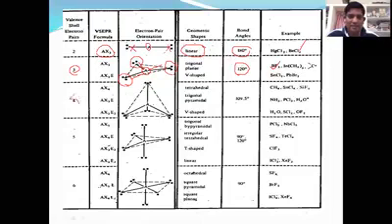Now I'm taking the third example, which is AX4. The central atom is A. Now, how many atoms are attached? 1, 2, 3, and as well as 4. Okay. The shape of the molecule is tetrahedral. The bond angle is 109 degrees 28 minutes, right? Next one. Now, we're taking AX5, or AX4E, or AX3E2, or AX2E3.